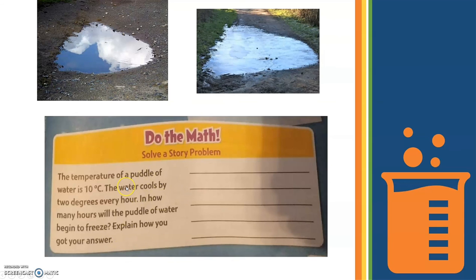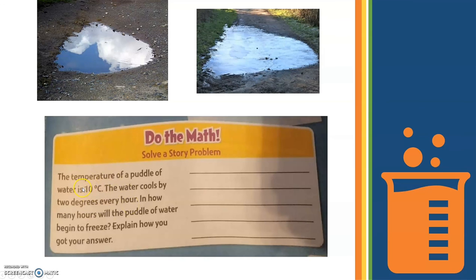We can do subtraction here, because we have to get to the point of 0 Celsius degrees. So we have to start subtracting 2 every hour. Okay, look, 2 degrees every hour.